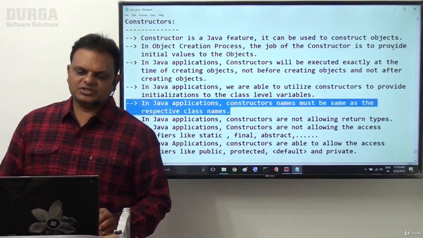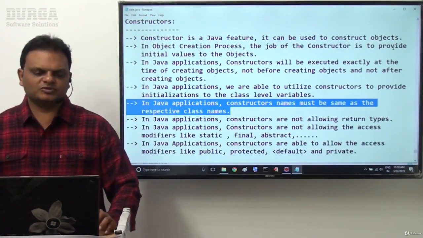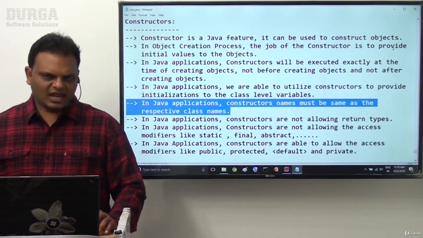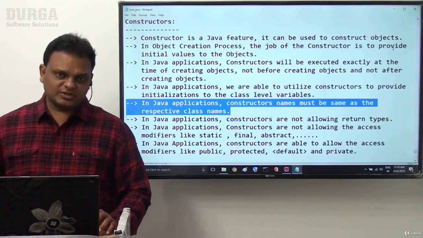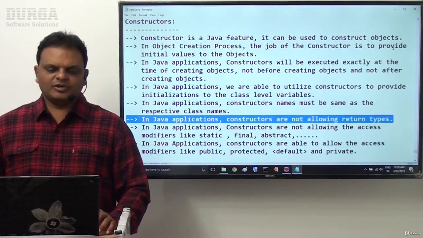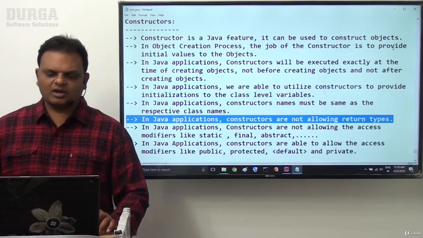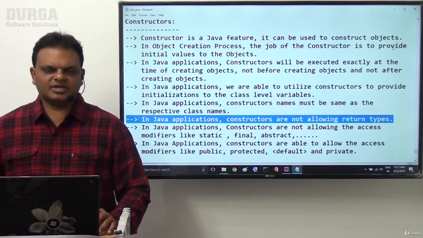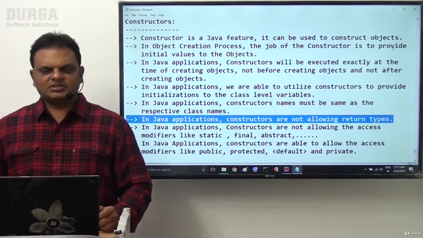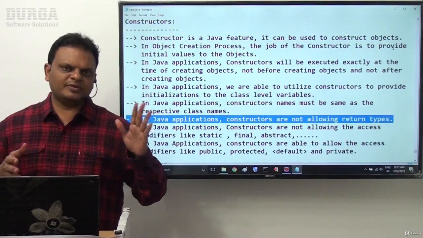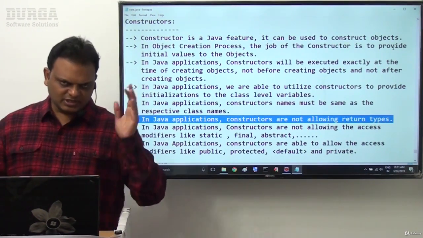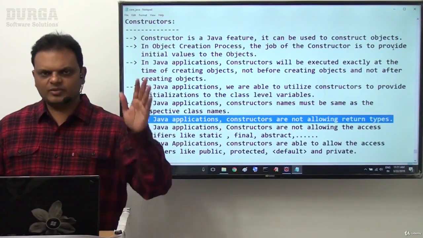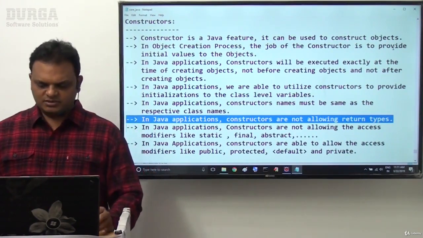In Java applications, constructor names must be same as the respective class name. Class name and constructor name must be same. In Java applications, constructors are not allowing return types. Return types are allowed for methods. Syntactical difference between method and constructor: constructors are not going to have return types, whereas methods must have return types.